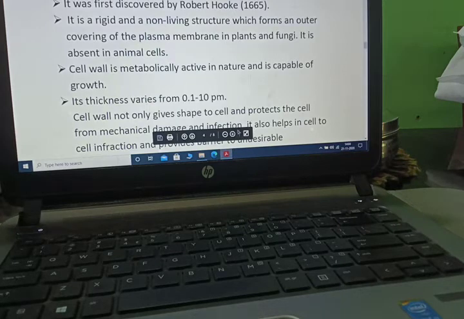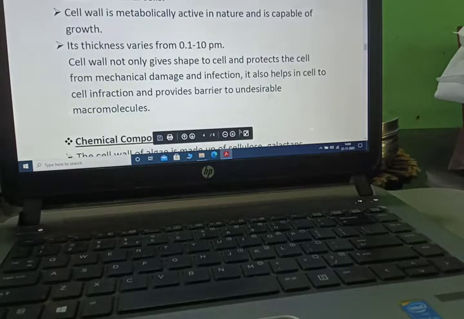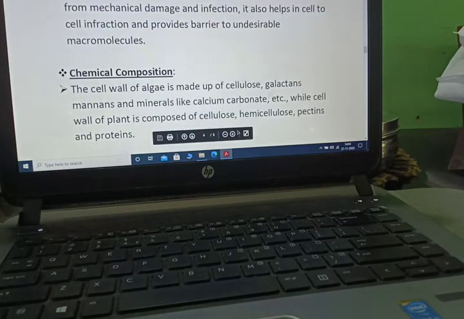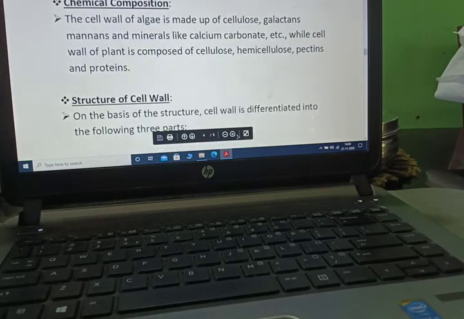Now cell wall. It was first discovered by Robert Hooke in 1665. It is a rigid and non-living structure which forms an outer covering of the plasma membrane. Cell wall is metabolically active in nature and is capable of growth. Its thickness varies from 0.1 to 10 micrometres. Cell wall not only gives shape to the cell and protects the cell from mechanical damage and infection, in fact, it also helps in cell-to-cell interaction and provides a barrier to undesirable macromolecules.